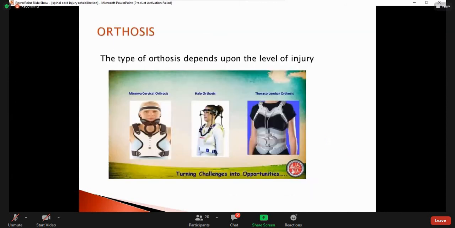Another thing which is very important in technique in rehabilitation is orthosis.